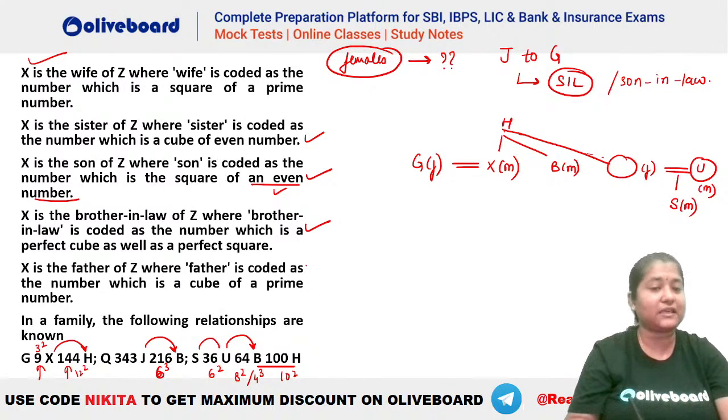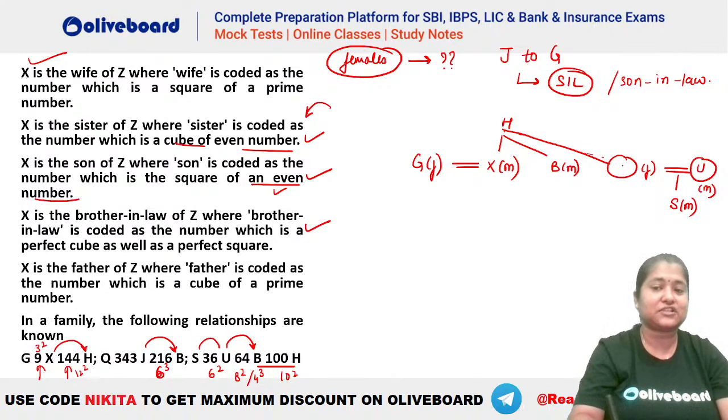So we will have only cube. So which one should be taken? You can see this is a cube of an even number, so we will be taking the second one here. Cube of an even number means X is the sister of Z. That means this J should be the sister of B. So where should we have J? You can see J is the sister of B, will be like this. Okay.